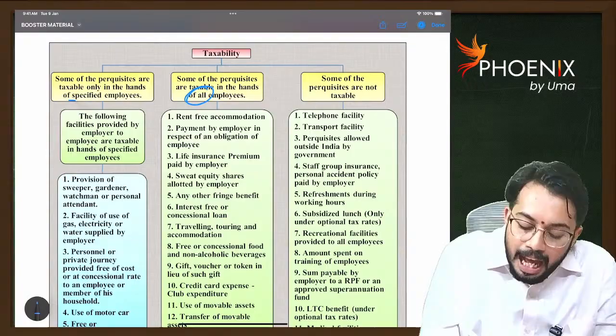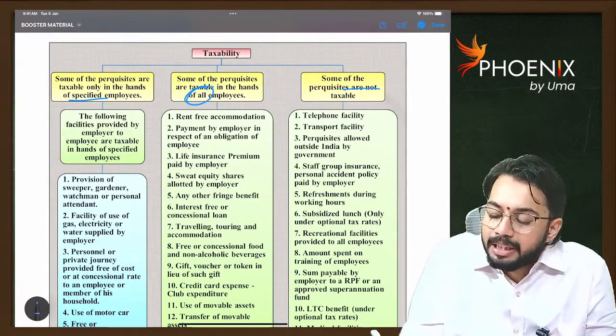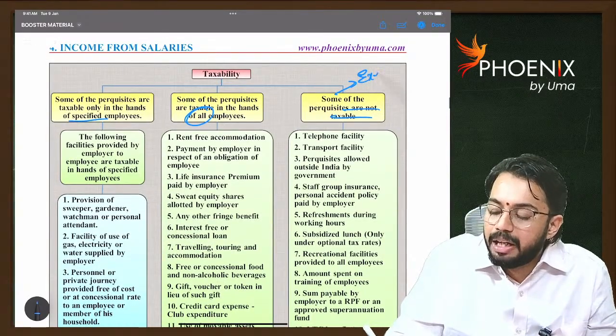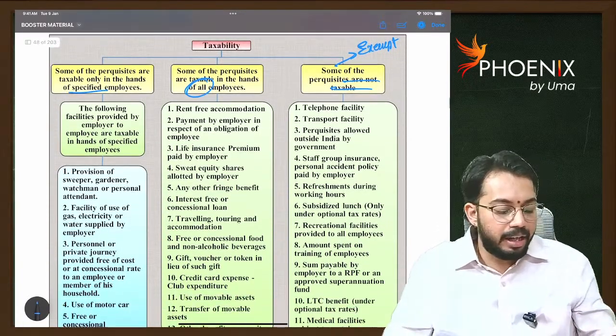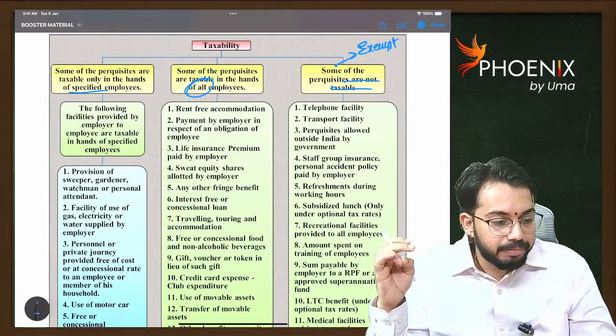Which perquisites are taxable only in the hands of specified employees? That I have given here. Which perquisites are not at all taxable? That means these perquisites are fully exempt. That chart is also given here for your quick understanding. You can go through this chart.